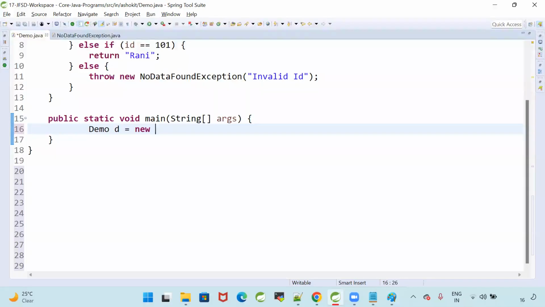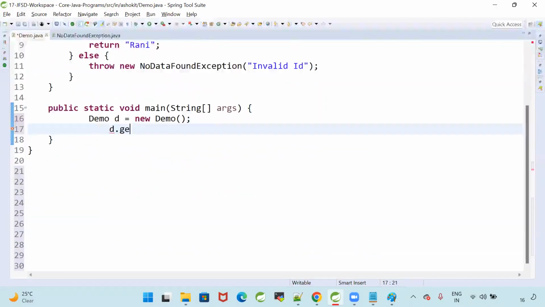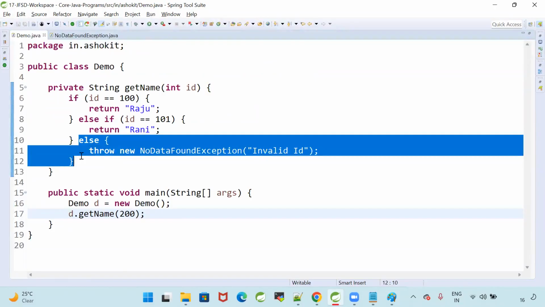Demo d is equal to new Demo. d dot, what is the method name? d dot getName. I'm passing 200. For 200, what will happen? It will throw the exception. Is it throwing a predefined exception or user defined exception? It is throwing a user defined exception.